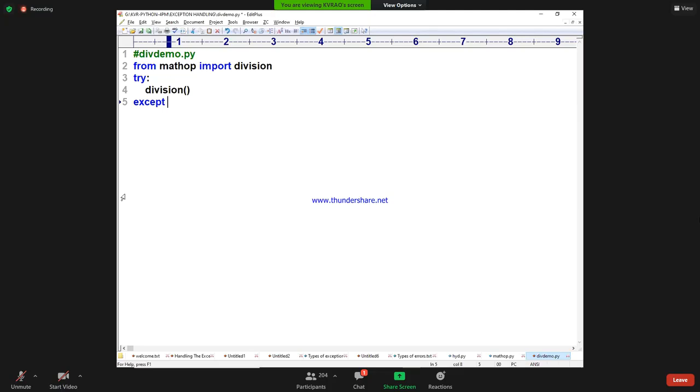So already forgot. ZeroDivisionError. I need to write ZeroDivisionError. Now print. Print, in capital letters: Don't enter 0 for denominator. Don't enter 0 for denominator. How easy it is. Message box.